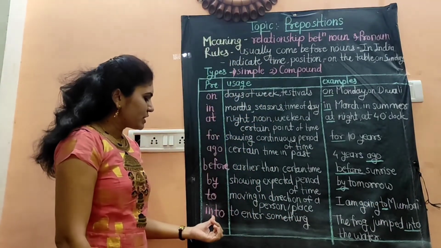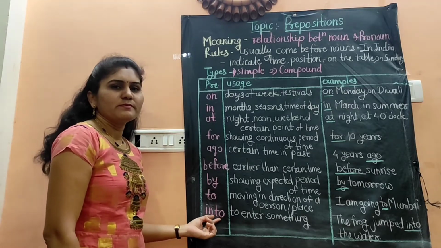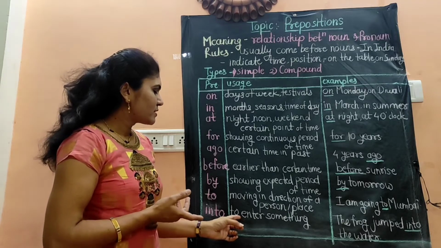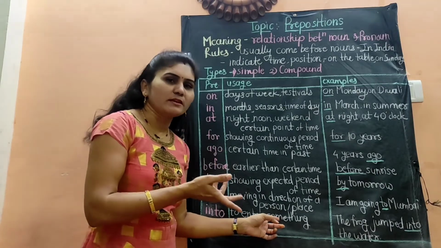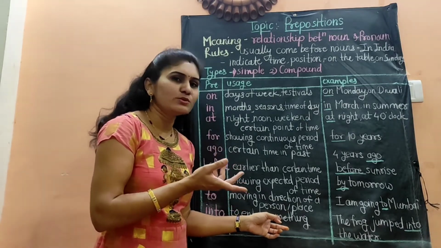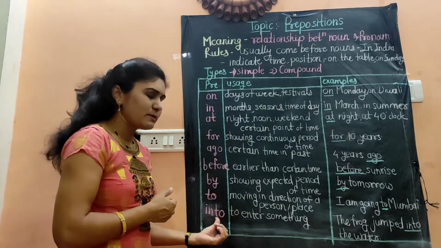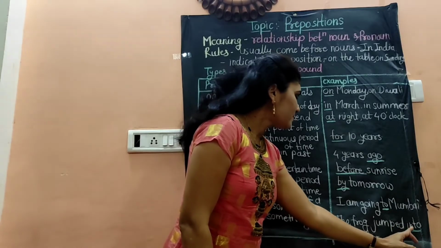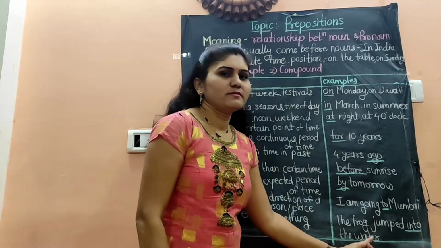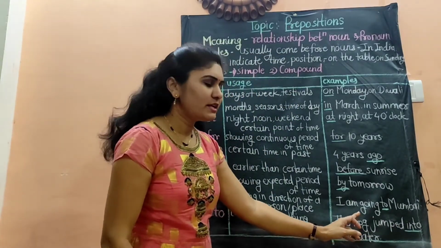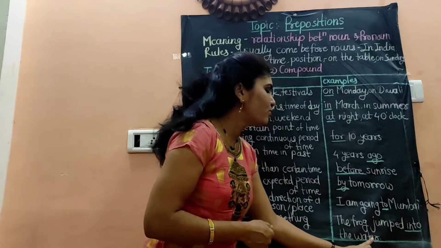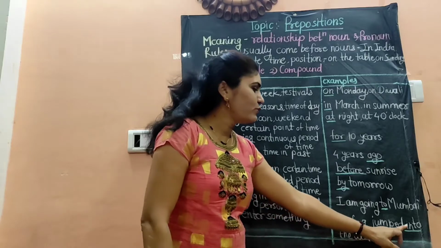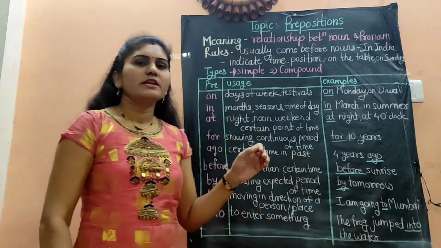And the next preposition is into. We use the preposition into when we want to say something or someone is entering into something. For example, the frog jumped into the water. Where did the frog jump? He jumped into the water. Means he is entering into the water. That's why we have used here the preposition into.